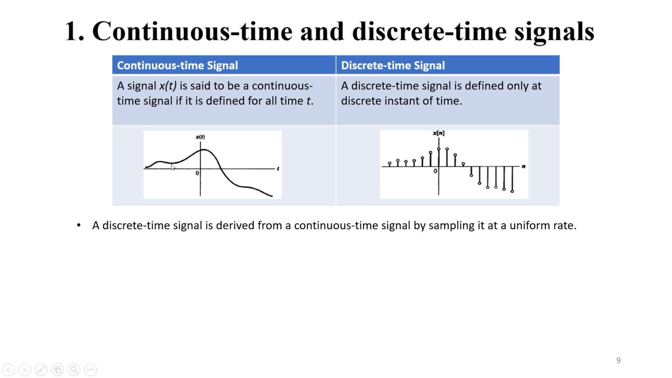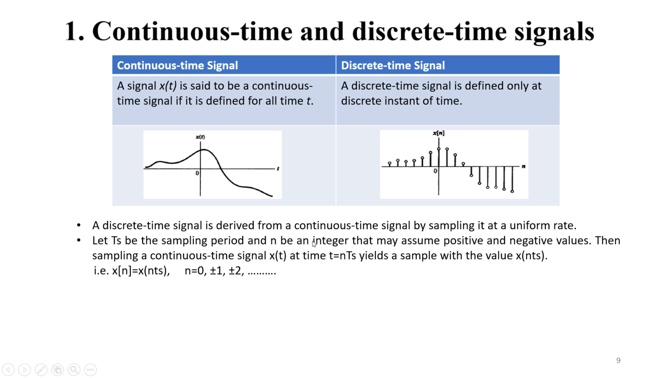So with the help of sampling we can convert a continuous time signal into a discrete time signal. Let Ts be the sampling period, that is, after every Ts we are going to consider the amplitude of the x(t) signal.